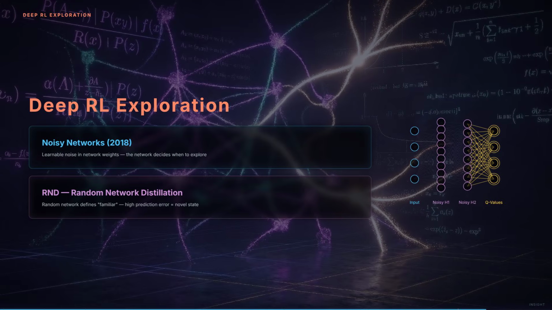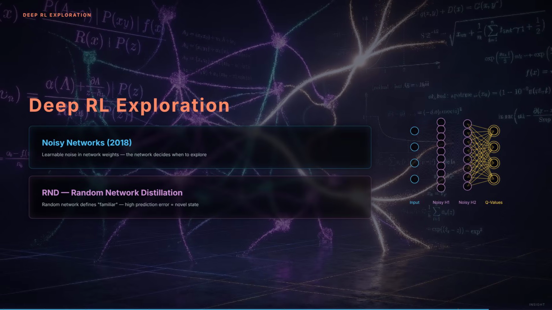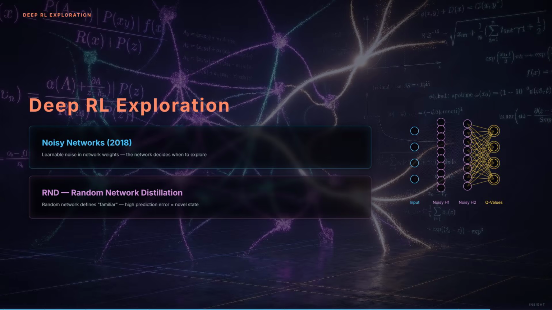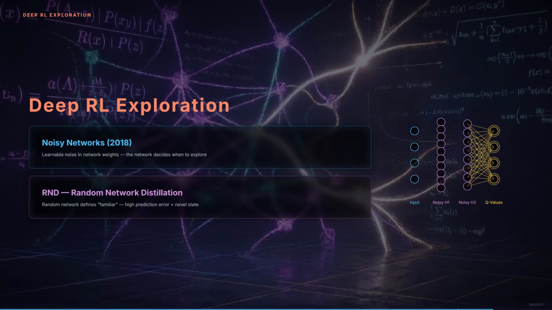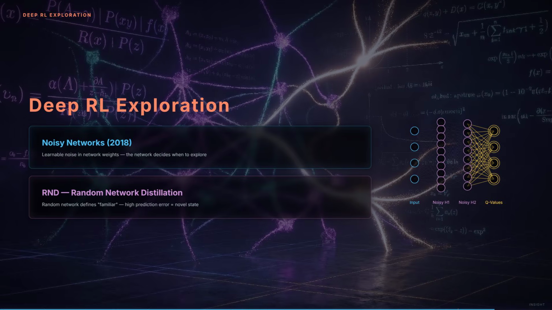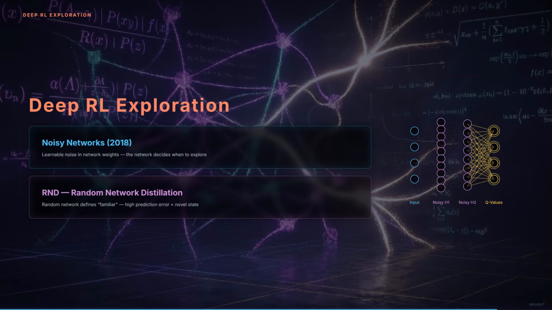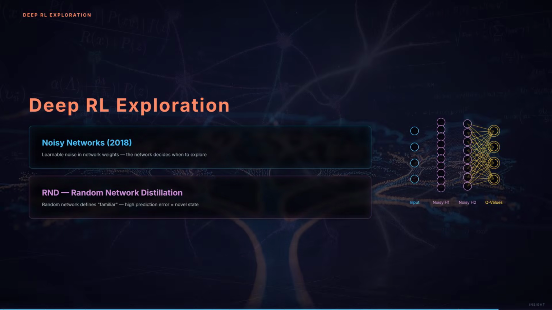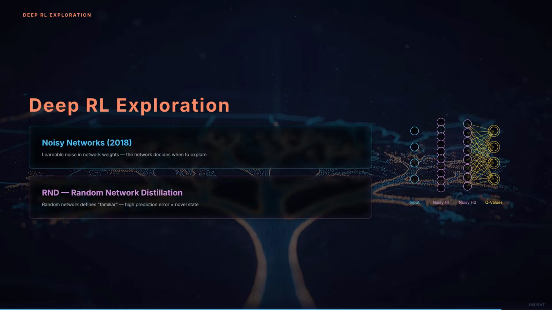Random network distillation, or RND, extends curiosity to scale. A randomly initialized network defines what familiar looks like. A predictor network tries to match its outputs. States where prediction error is high are novel. RND drove breakthroughs in Montezuma's Revenge, reaching scores previously thought impossible without human demonstrations.